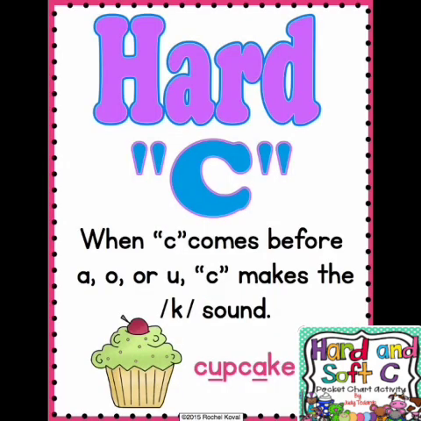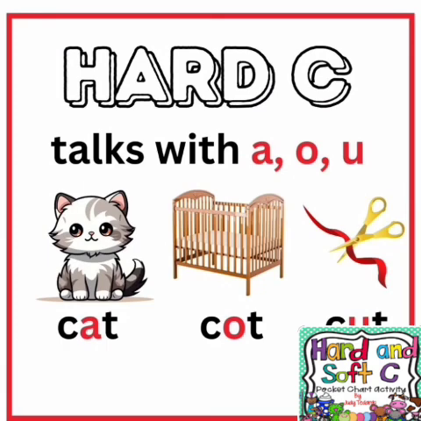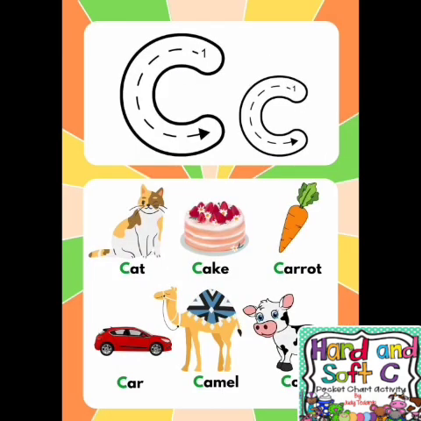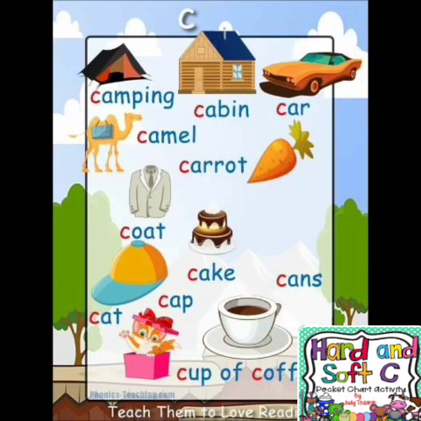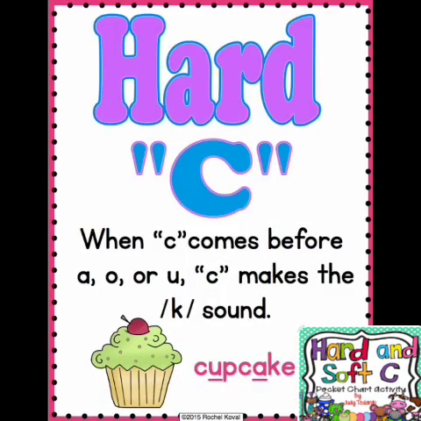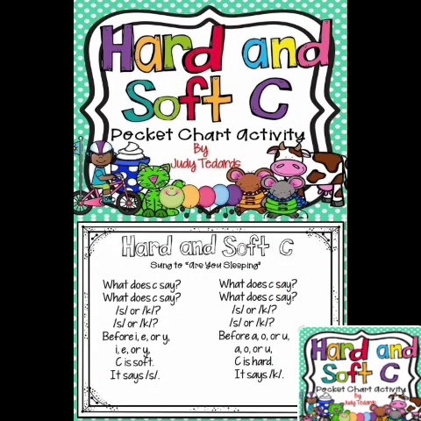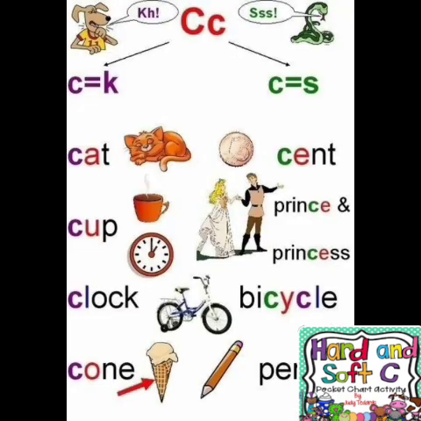The hard C, when we pronounce C as k: cat, cake, coat, cup, coffee, camel, cow, car. Here the letter C is followed by one of these vowels: A, O, or U, or any other consonants. This is the difference between the hard and soft C.